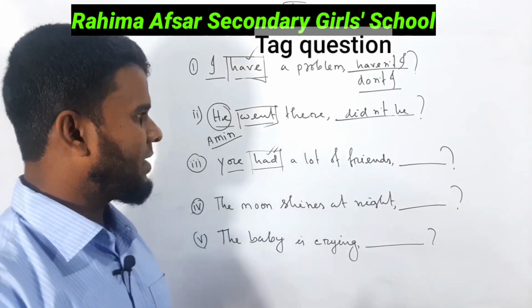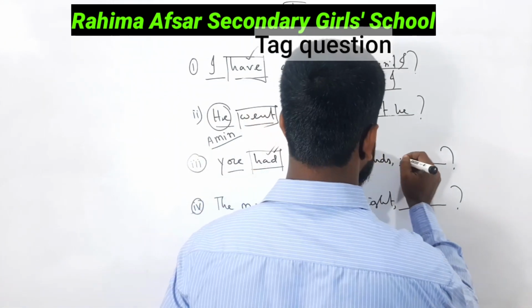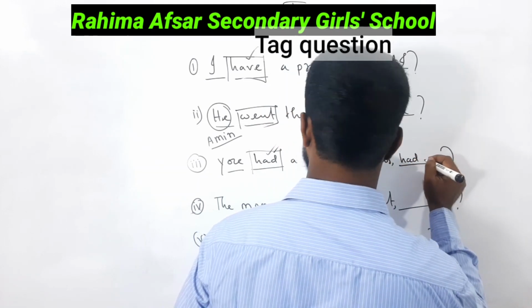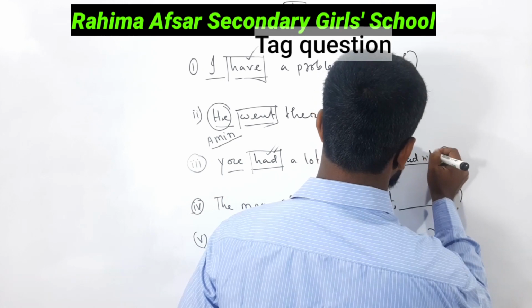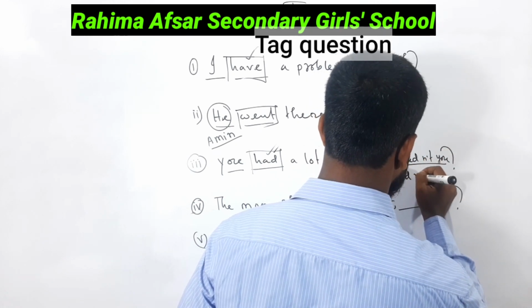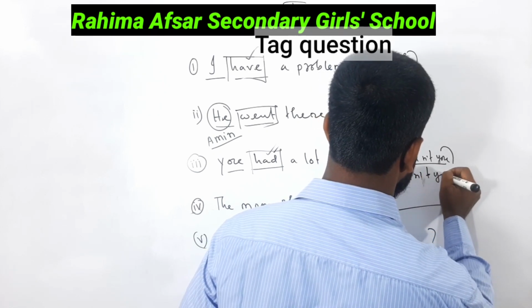You had a lot of friends. You have a lot of friends. You may make this sentence a tag: hadn't you, or didn't you.